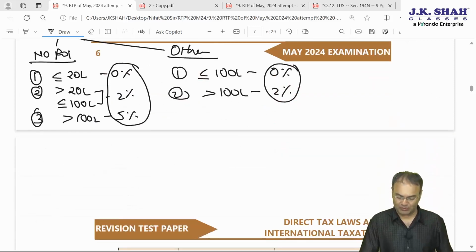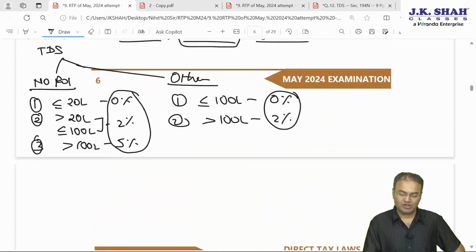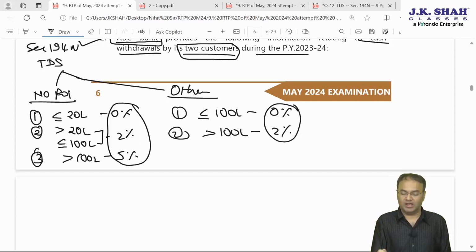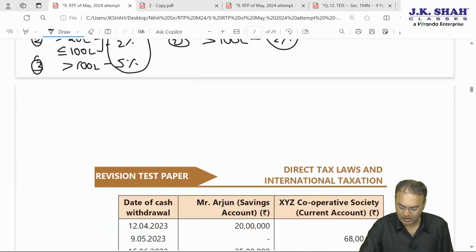Now this is question number 12. Question 12 is an independent MCQ. Now here amendments were carried out for cooperative society. If cooperative society is withdrawing, then instead of 1 crore, everywhere in both the situations, the limit will become 3 crore. Limit will become 3 crore.